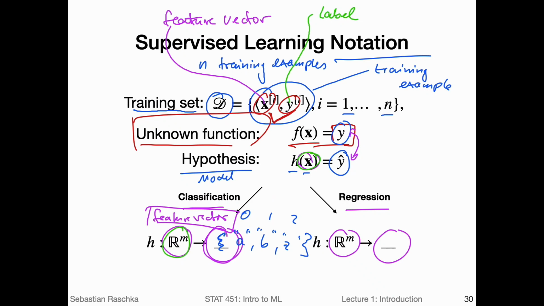So going back to what should go here, in a regression example, that would be the continuous class label. So y would be a continuous label. So we would usually have a real number here as output.